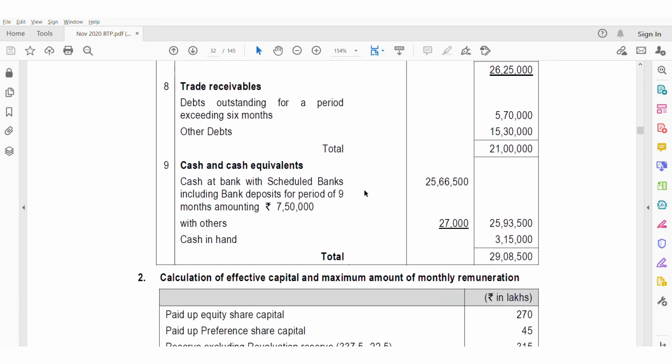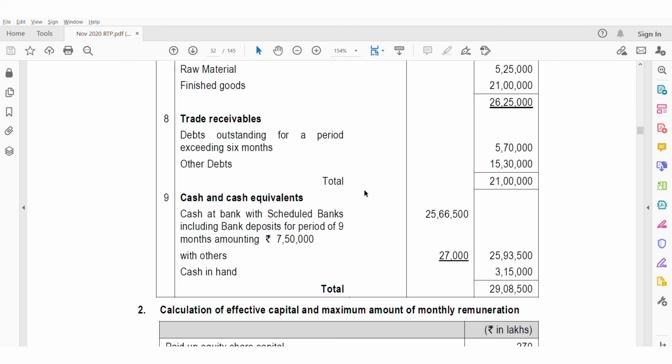Next, coming to cash and cash equivalents. Cash at bank with scheduled banks, including bank deposits. They have given additional information, but because it is within 9 months, it is not a long-term investment. It is a normal deposit only, but the information is given additionally that within 9 months there is some deposit which is maturing. So 25,66,500 with scheduled banks, and with others, meaning other than scheduled banks, with non-scheduled bank it is 27,000.